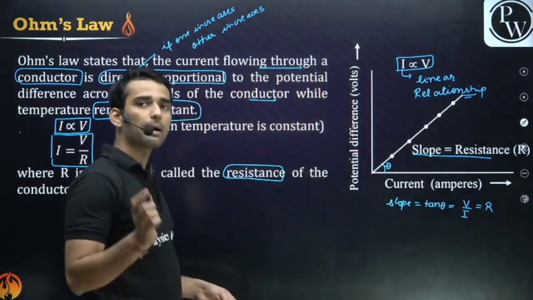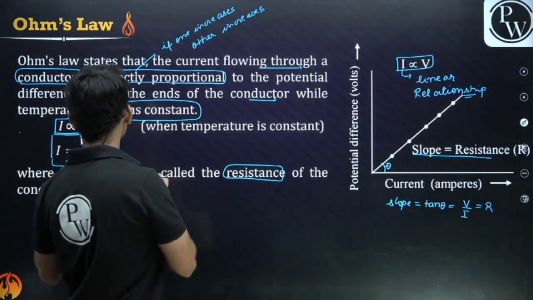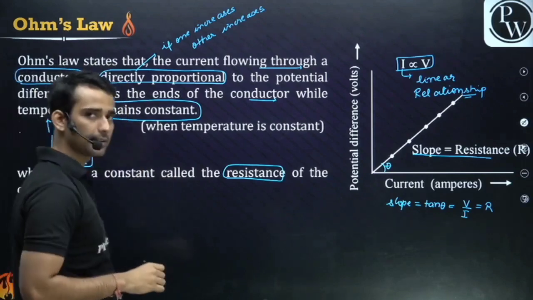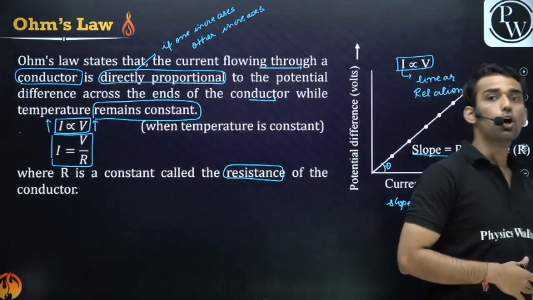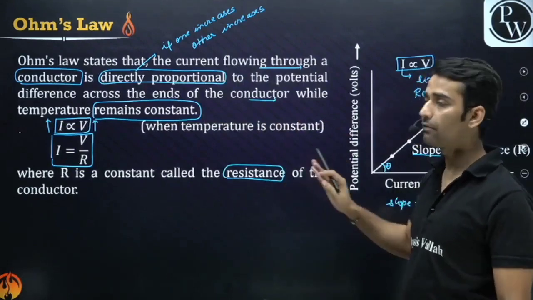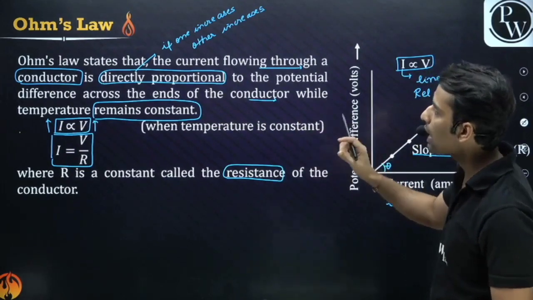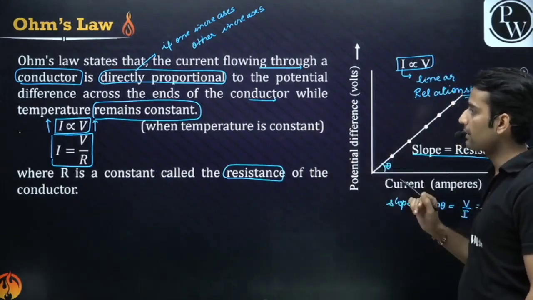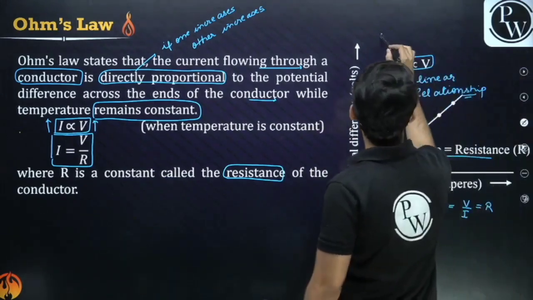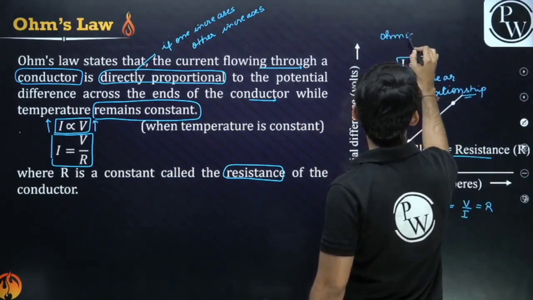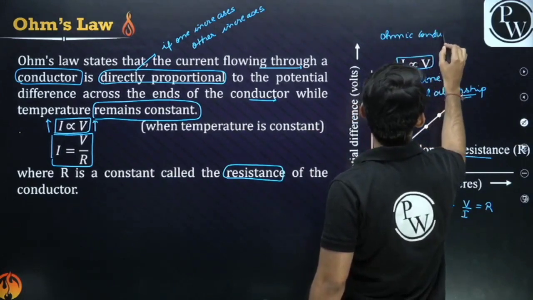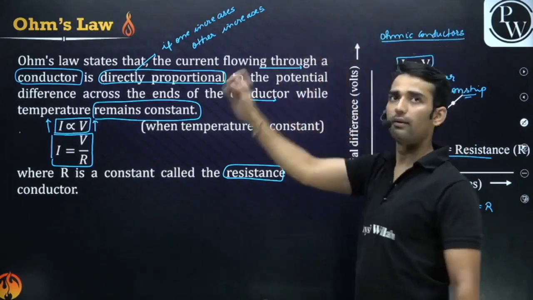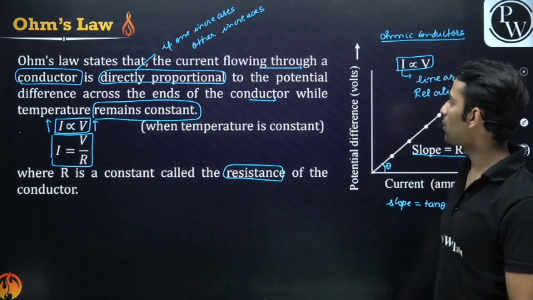So this was stated by Ohm, that I is proportional to V. If you increase the voltage, the current has to increase and vice versa. Clear? So this was Ohm's law. This is a very, very famous equation: V equals I into R. And this is for metallic conductors, right? The conductors which follow Ohm's law are known as ohmic conductors. Clear guys? So this is Ohm's law, you should be knowing.